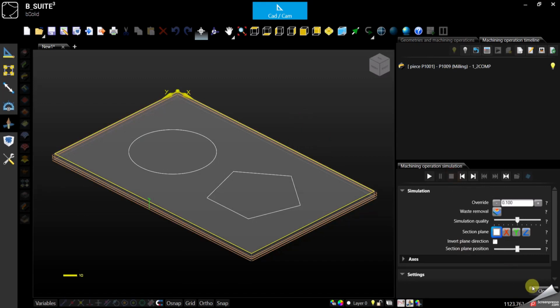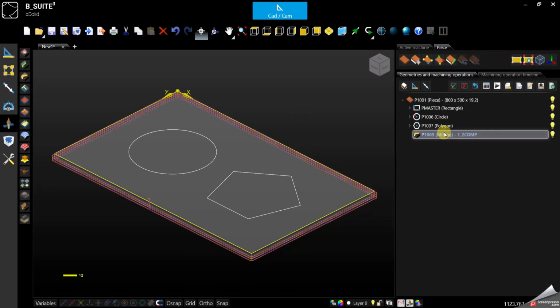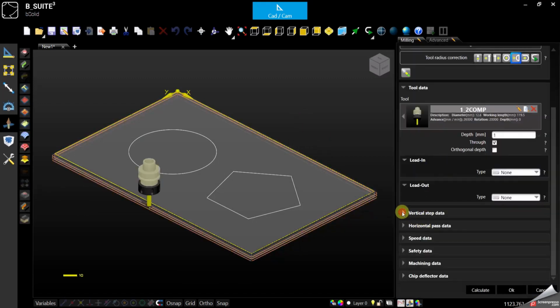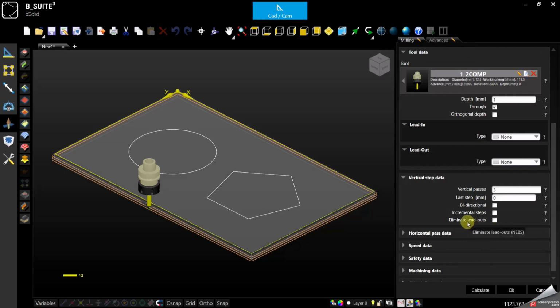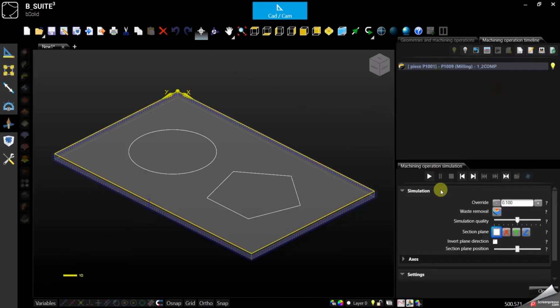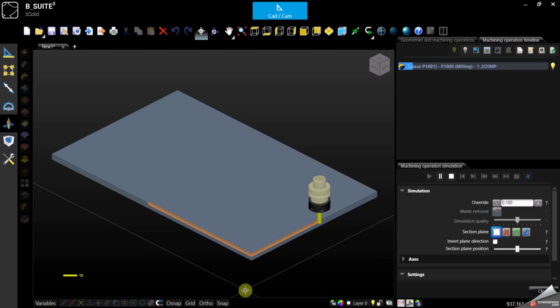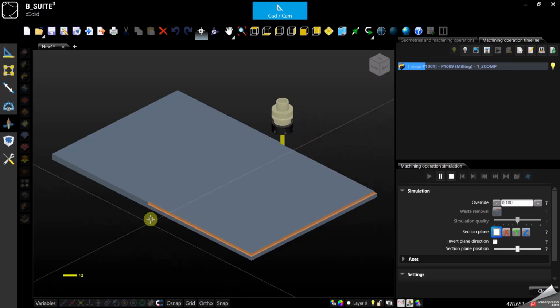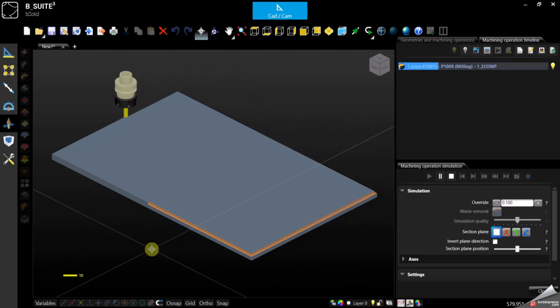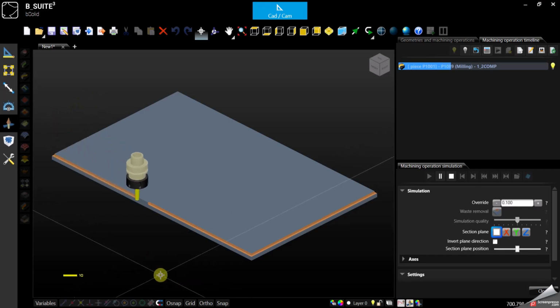So if we want to avoid the up and down movement, we need to activate also eliminate lead out. So we can enable that, calculate, play the simulation, and now we will see that when the tool will get to the start, which is also the end point, it will go down directly instead of going up to the next step.